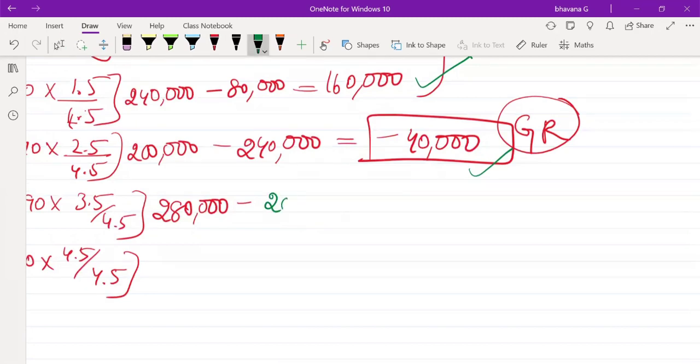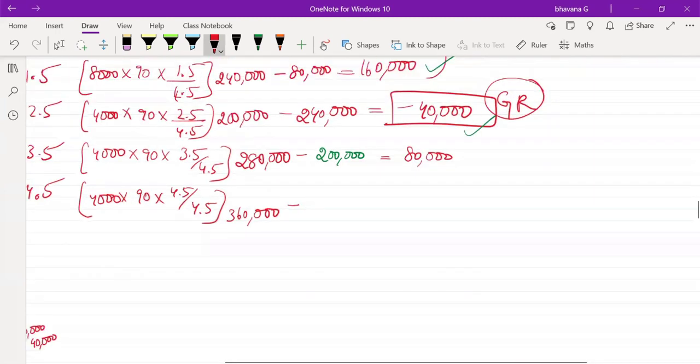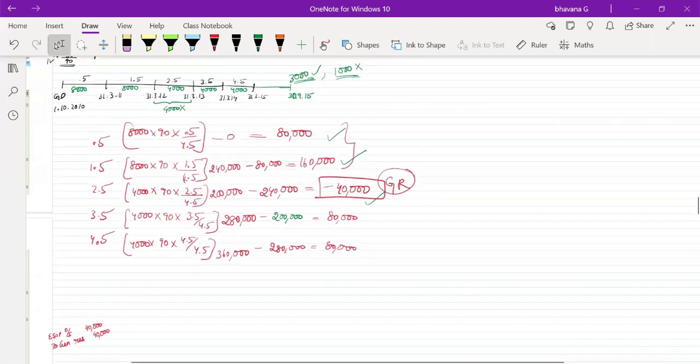It was minus 2 lakh. So in this year, it was 80,000. Then you had 4,000 into 90 into 4.5 by 4.5, which is 3,60,000 minus how much you have already accumulated, 2,80,000. So it will be minus 2,80,000, so it is going to be 80,000. Okay. So first year 80,000, second year 1,60,000, third year minus 40,000 transfer to general reserve, fourth year 80,000, fifth,